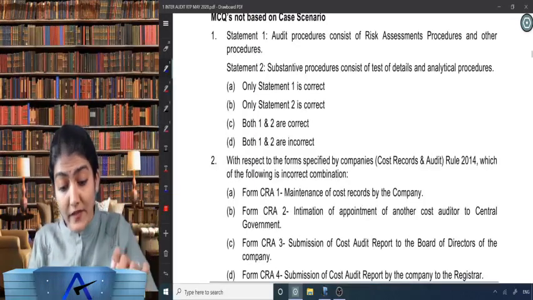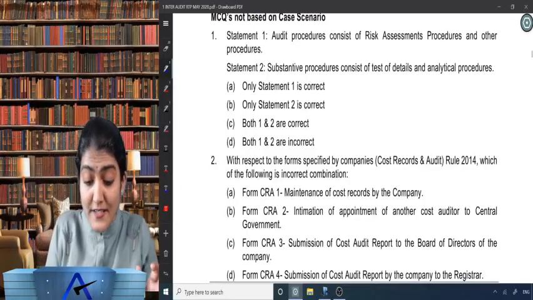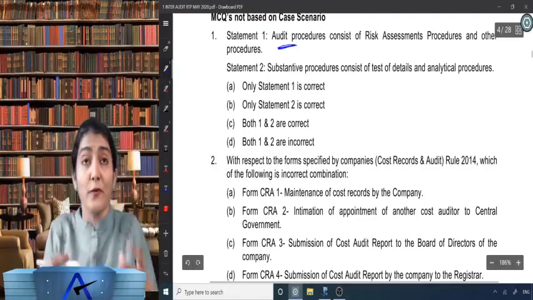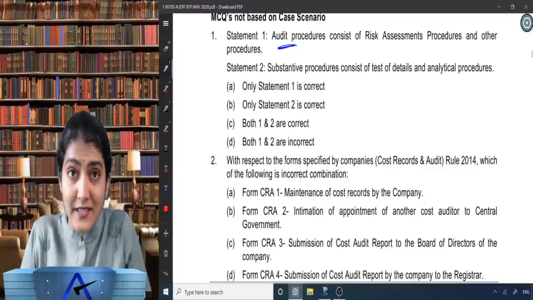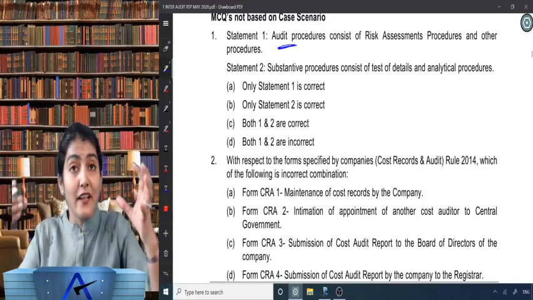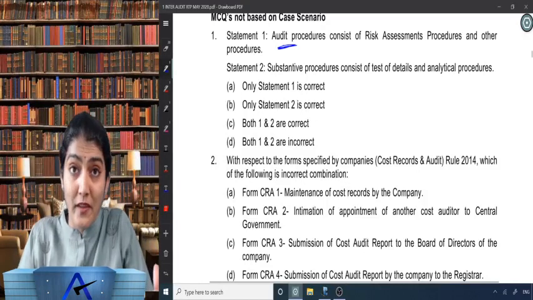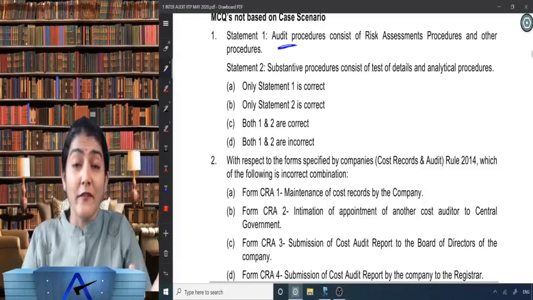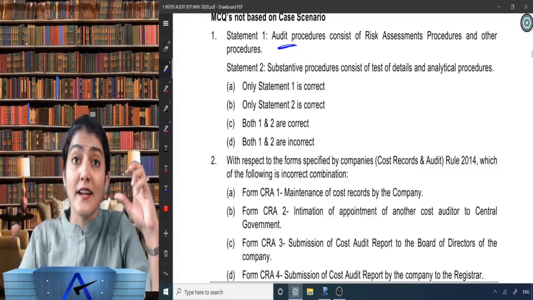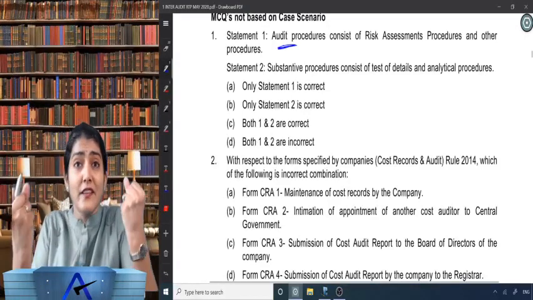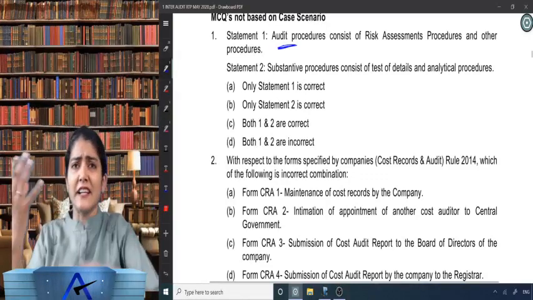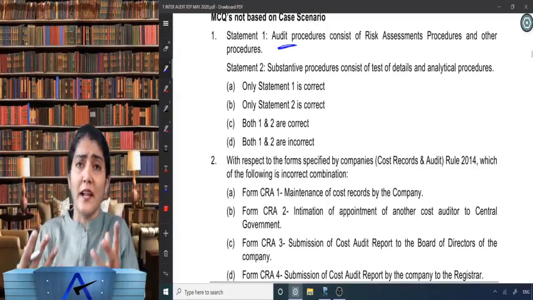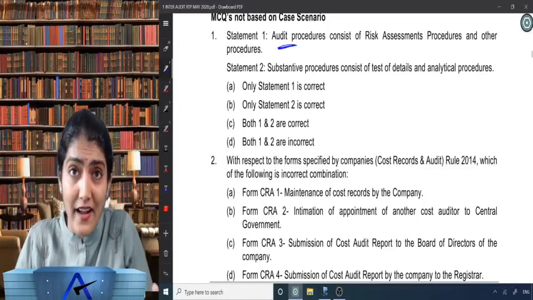Audit procedures. Oh, wonderful. We like this term. At intermediate audit, if you don't understand audit procedure, you don't understand audit. And you have to understand that 500 to the core. Audit procedures, audit evidence, and in 200 you have to understand the audit risk. Only then you get the gist of what an audit is. Only then, let them ask any correct incorrect or short note or anything, you will be in a position to write the answer.